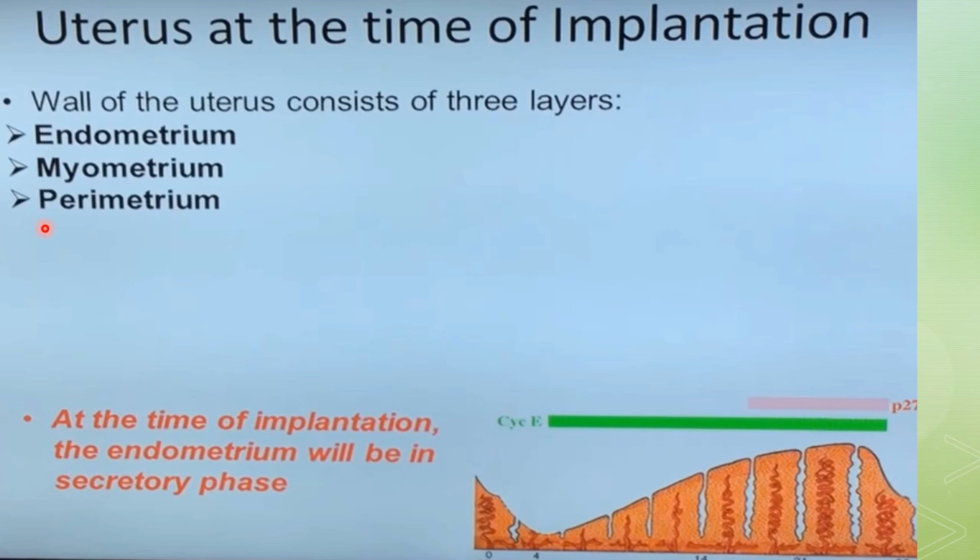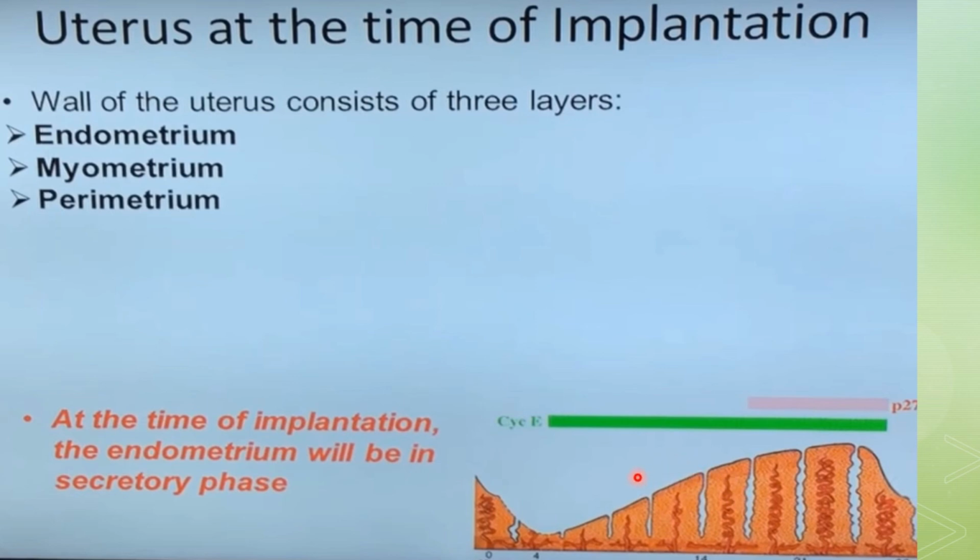The proliferative phase will begin at the end of the menstrual phase under the influence of estrogen, with parallel growth of ovarian follicles. The secretory phase will begin approximately 2 to 3 days after ovulation, in response to the progesterone produced by the corpus luteum.